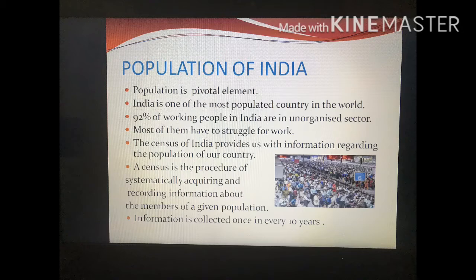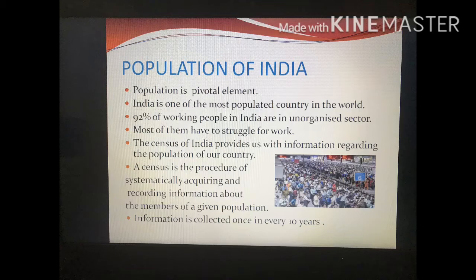92% of working people in India are in the unorganized sector. What is this unorganized sector? The unorganized sector is a sector where people are working privately. Suppose a person is working in the government sector, as a government teacher or a government doctor, whatever. That is called the organized sector, because they have a perfect salary and many more opportunities. Opposite to that is the unorganized sector.